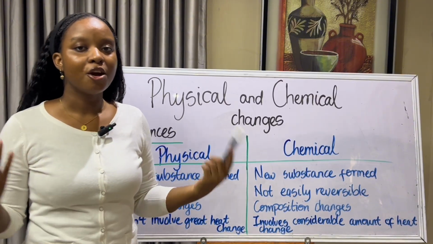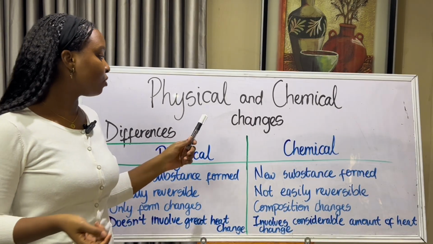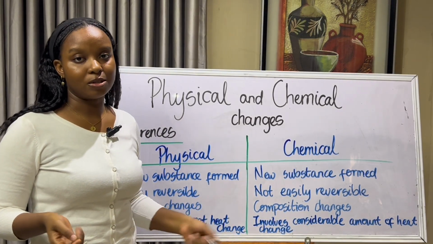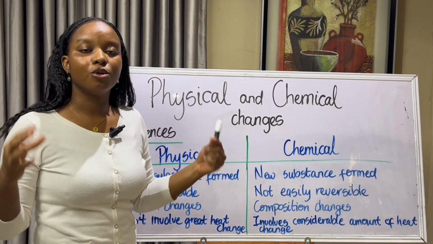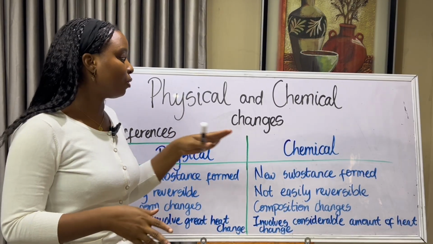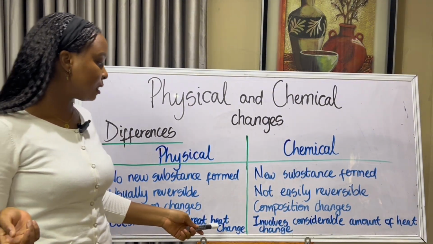It's not easily reversible. Thirdly, only the form changes. And for the chemical change, the composition changes as well. So the properties change, what the material or the substance is composed of changes because it has undergone a chemical change. And it doesn't involve great heat change.